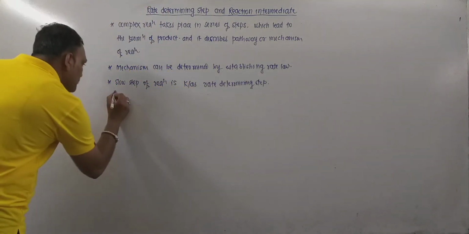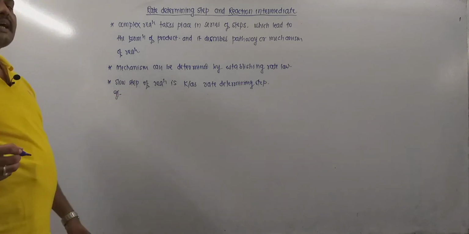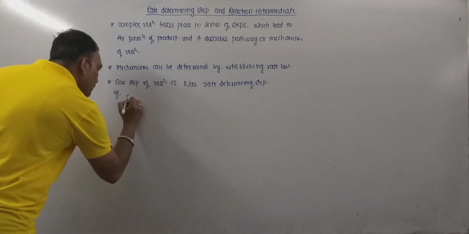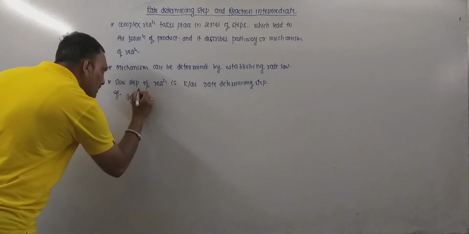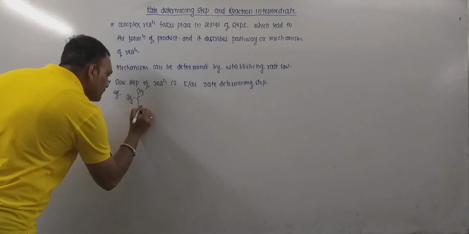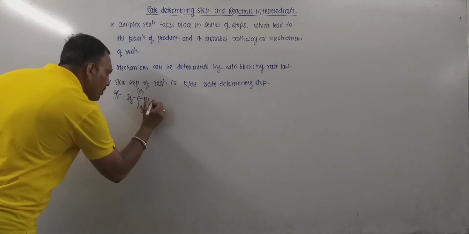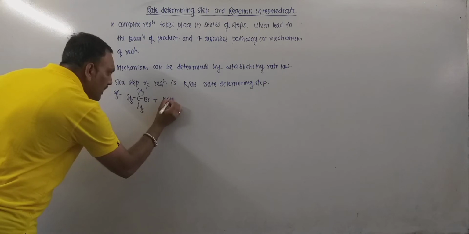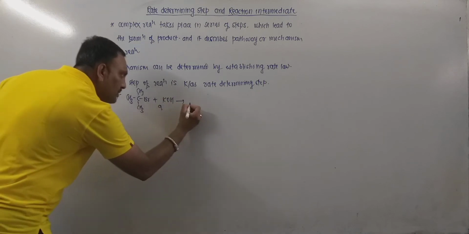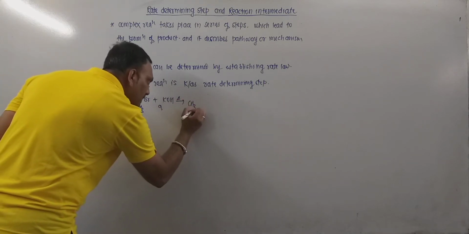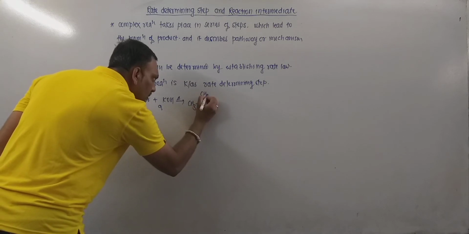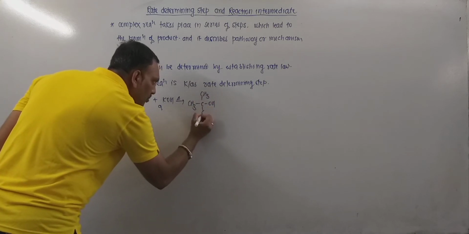For this, consider the alkaline hydrolysis of tert-butyl bromide. For example, consider this reaction. This is tert-butyl bromide which, when boiled with aqueous alkali like KOH, gives tert-butyl alcohol.